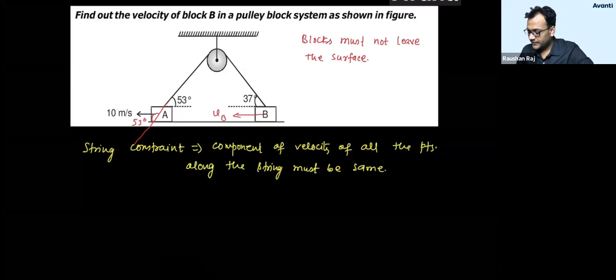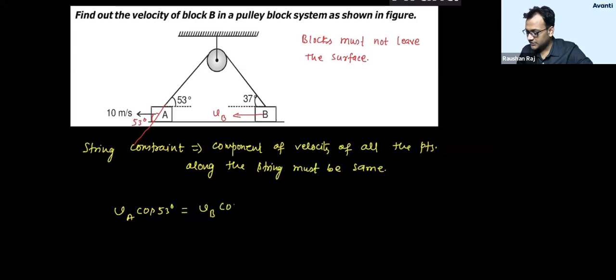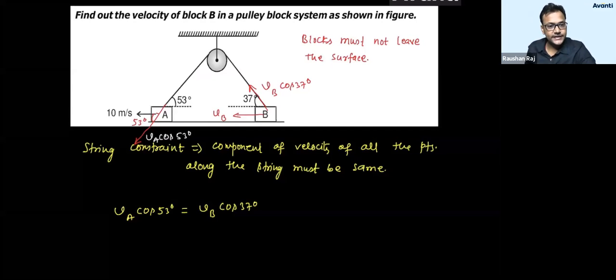So I would write VA cos 53 will be equal to VB cos 37, because the component of VB will be what? ये हो जाएगा. VB cos 37 will be equal to VA cos 53, and the velocity of the points on the string along the length must be same.